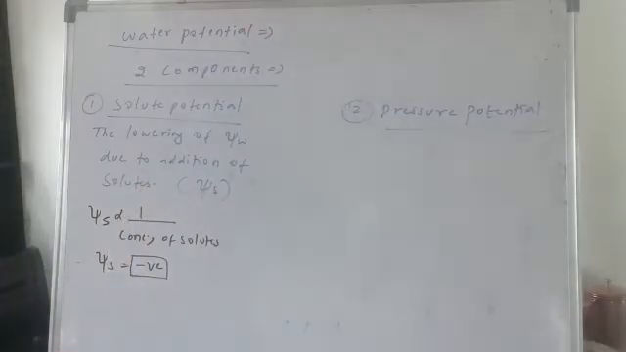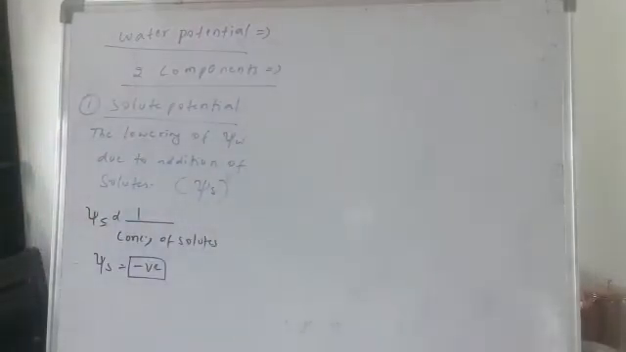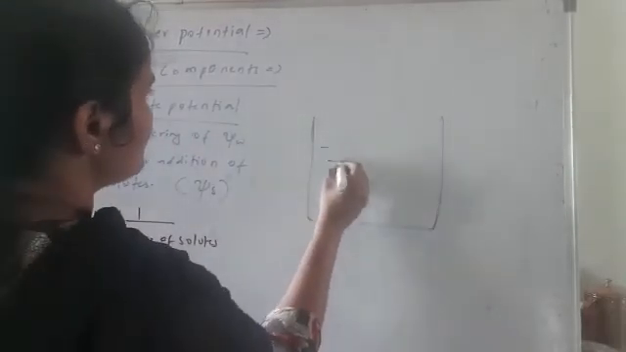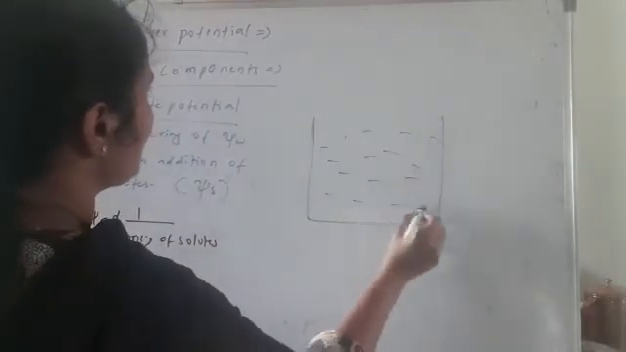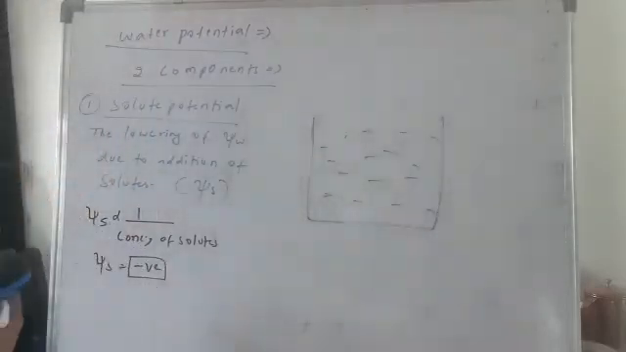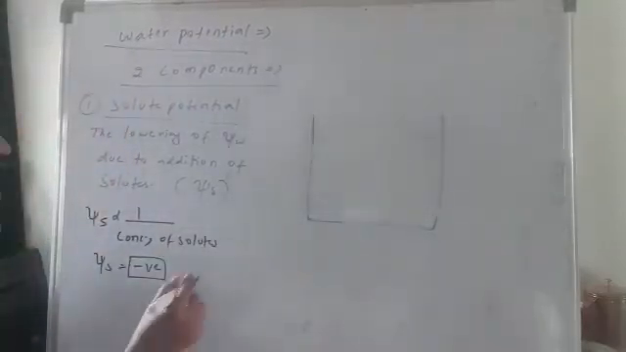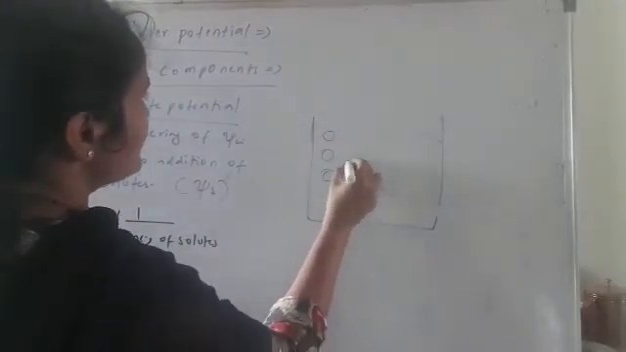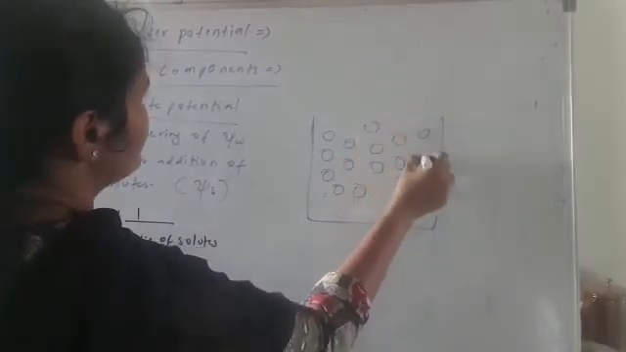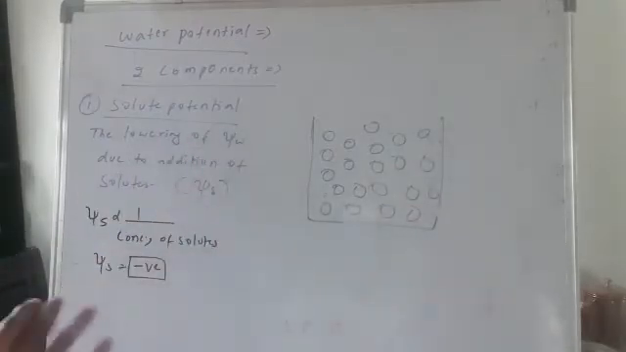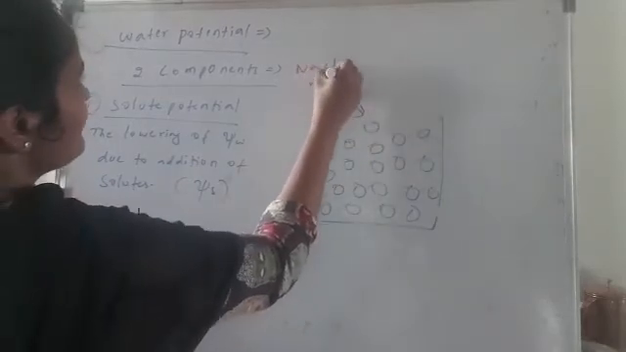Now let's understand what that is. So imagine I have taken a beaker, and in this beaker, these are all the water molecules. Let me highlight the water molecules with these circles. So imagine these are all the water molecules. Now to this beaker, I am adding some sodium chloride. Some salt I am adding, sodium chloride.